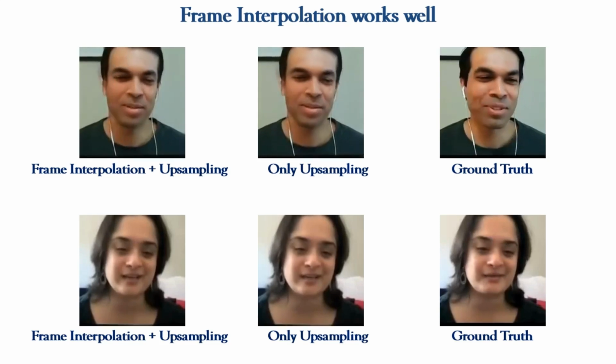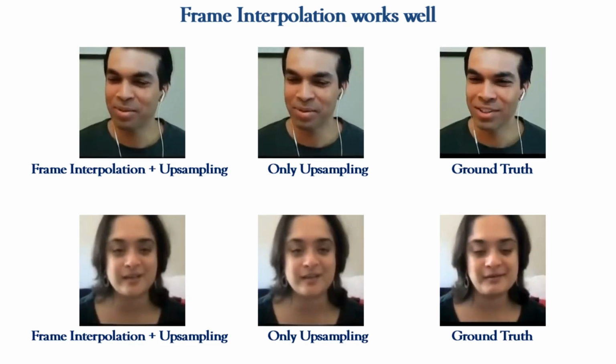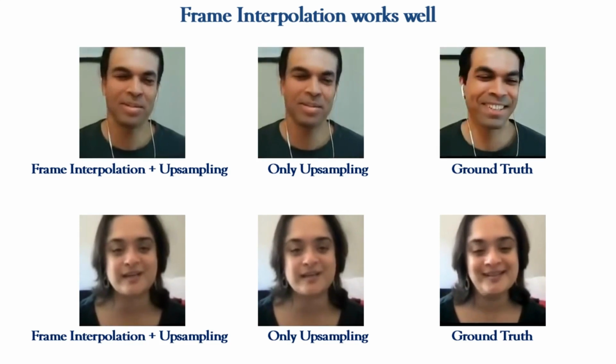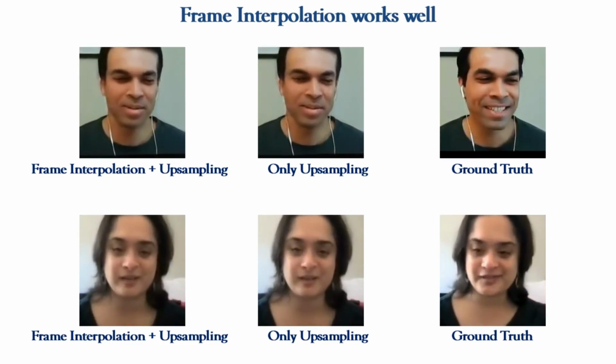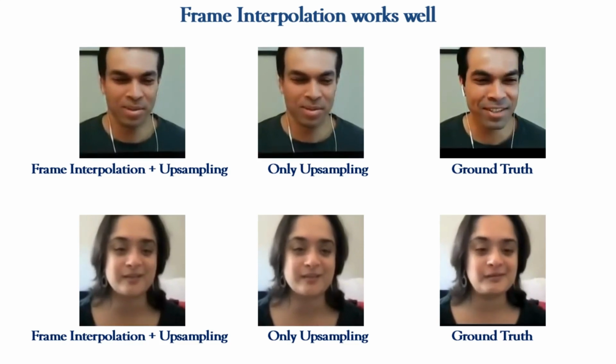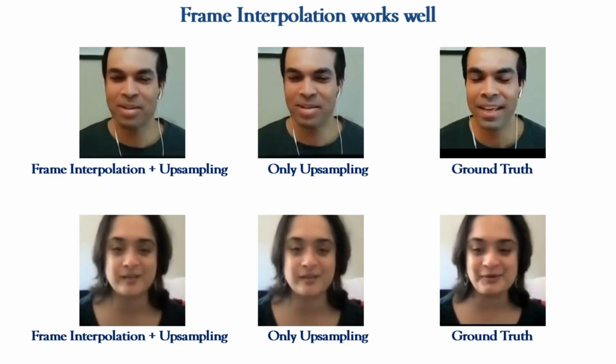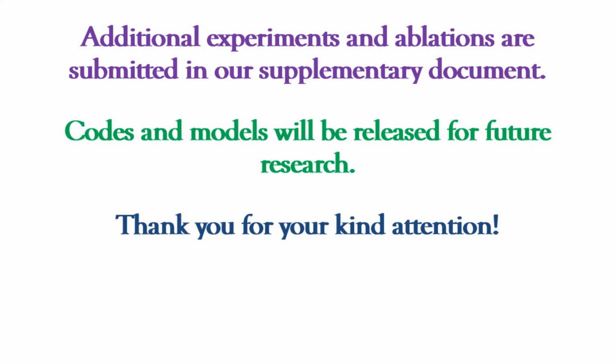We also observe that even after combining the frame interpolation network and the upsampling network generates realistic talking heads matching the original ground truth. More details about the compression characteristics are present in the main paper. We also report several additional experiments and ablations in a supplementary PDF document submitted with this video. Please refer to this document for more insights into the model. We will release the codes and models to aid future research. To ensure fair usage, we will have agreements with the users of our codebase to abide by the ethical concerns.